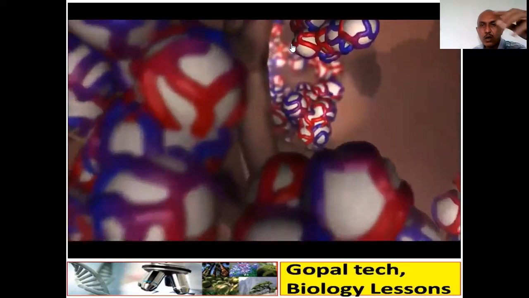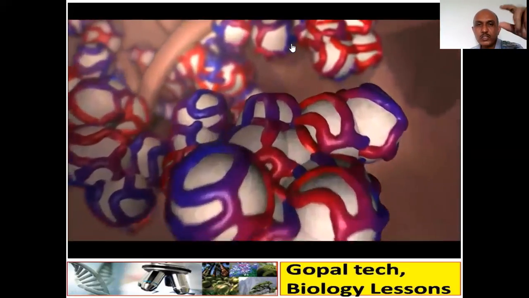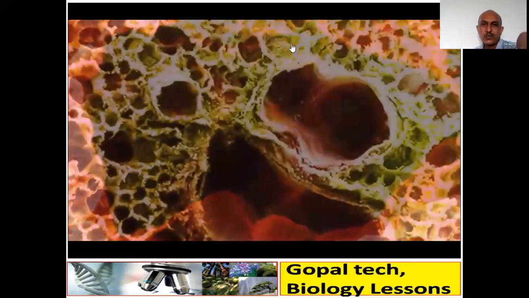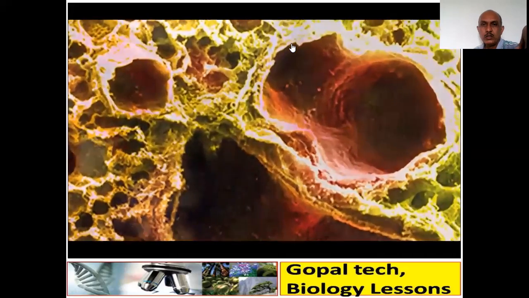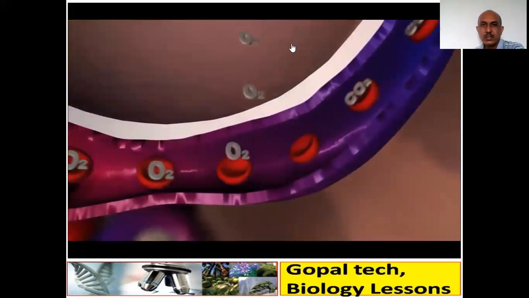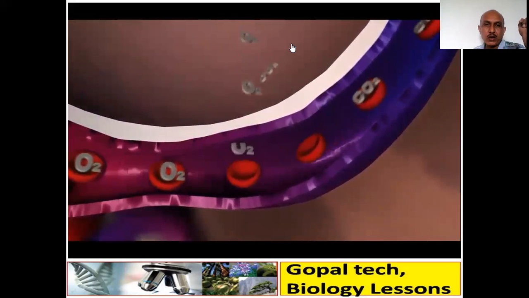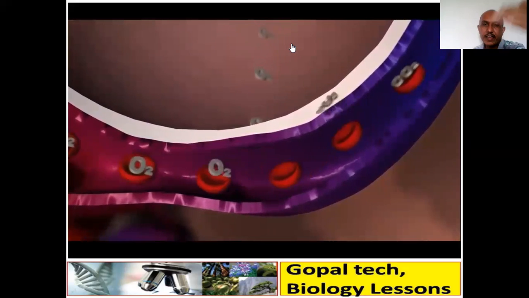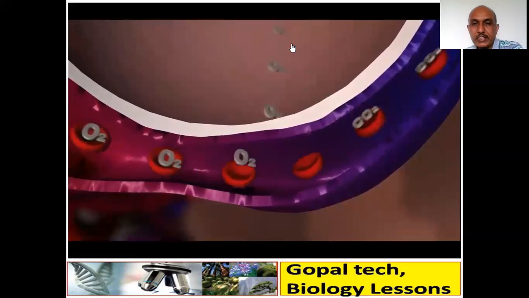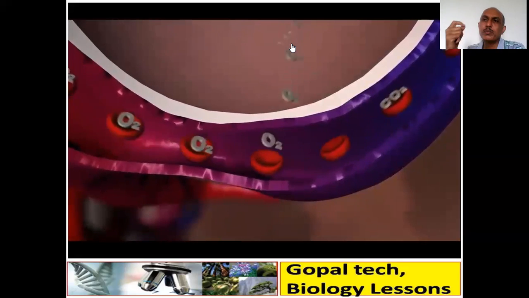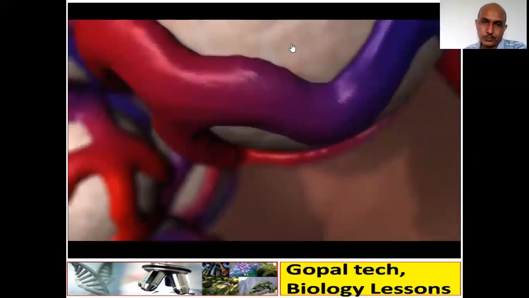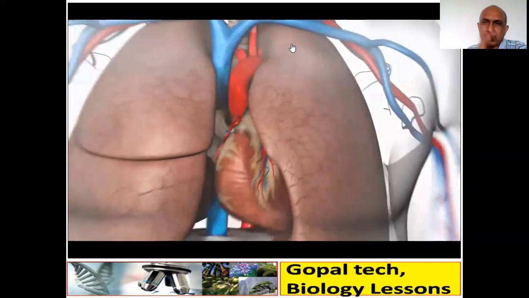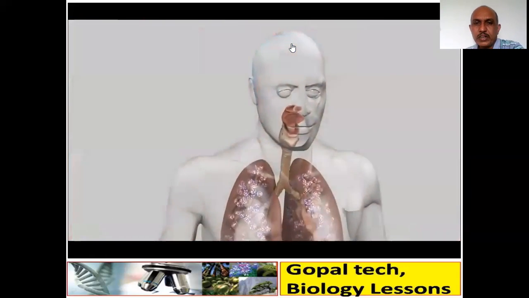Now, how does the exchange of gases take place? You can see this blue color and red color. See, this is the alveolar surface. Okay. Now here, see oxygen and carbon dioxide. The blood will carry the oxygen and also the CO2. And here the exchange will take place across this respiratory surface, that is the alveolar surface. It is also called the respiratory membrane. Then after that, it will go outside the body. So this is the entire human respiratory system.